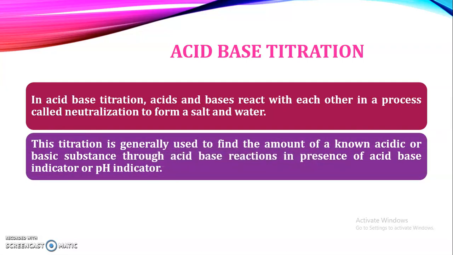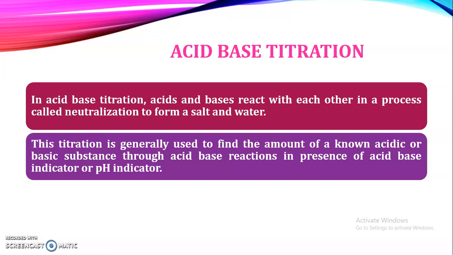Now this titration is generally used to find out the amount of either acidic or basic substance through the different acid-base reactions in the presence of either the acid-base indicators or the pH indicators. Both are the same. So these types of titration are useful to find out the concentration of either the acidic substance or the basic substance.